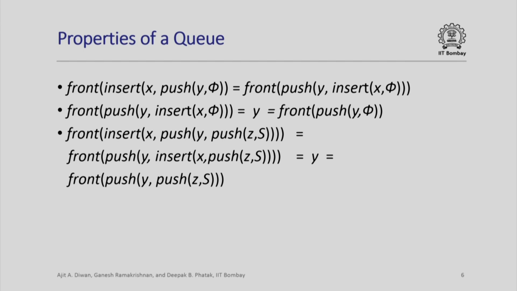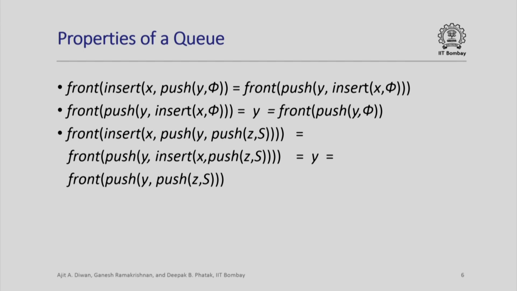Now consider a queue with two or more elements. We can write such a queue as push y comma push z comma s, where s is any sequence with 0 or more elements. And now we insert x into such a queue. By definition, the resulting queue can be written as obtained by pushing y in the queue obtained by inserting x in push z comma s.